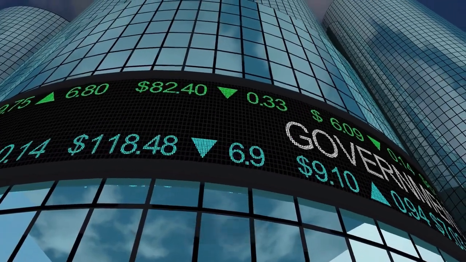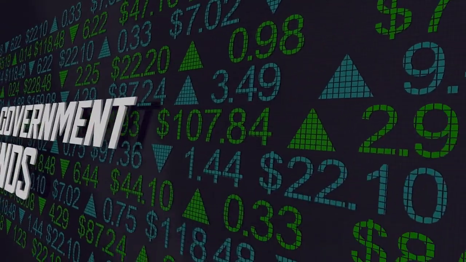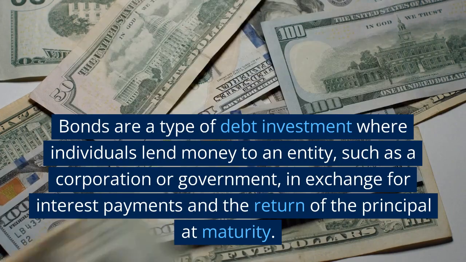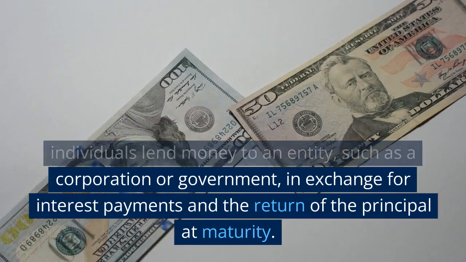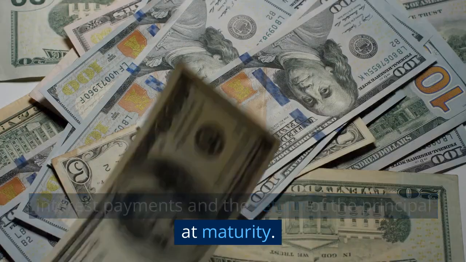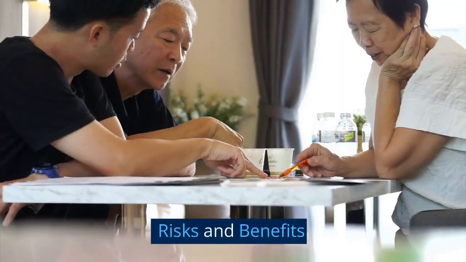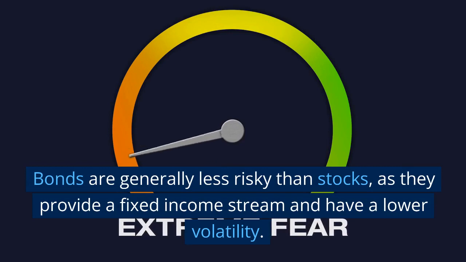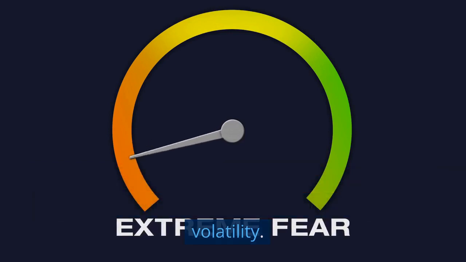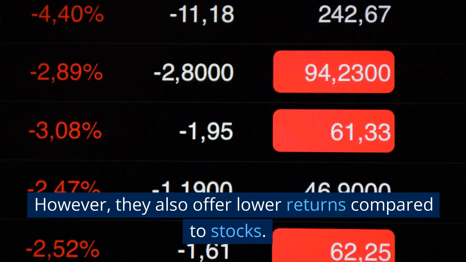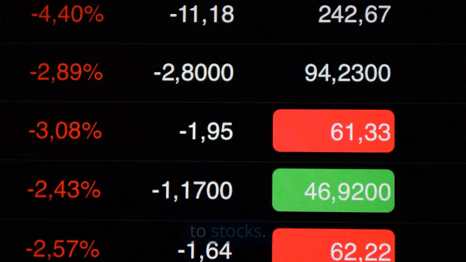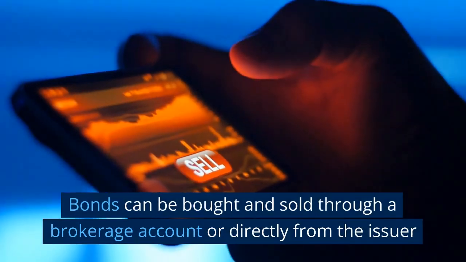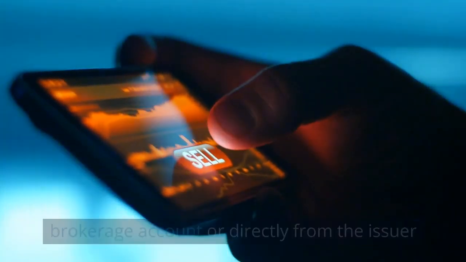B. Bonds. Definition and explanation. Bonds are a type of debt investment where individuals lend money to an entity, such as a corporation or government, in exchange for interest payments and the return of the principal at maturity. Risks and benefits. Bonds are generally less risky than stocks, as they provide a fixed income stream and have lower volatility. However, they also offer lower returns compared to stocks. How to buy and sell. Bonds can be bought and sold through a brokerage account or directly from the issuer.